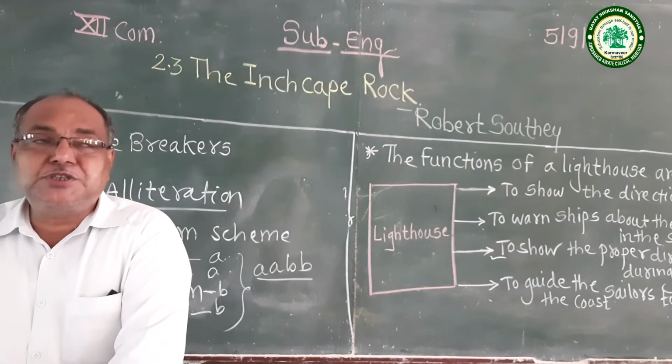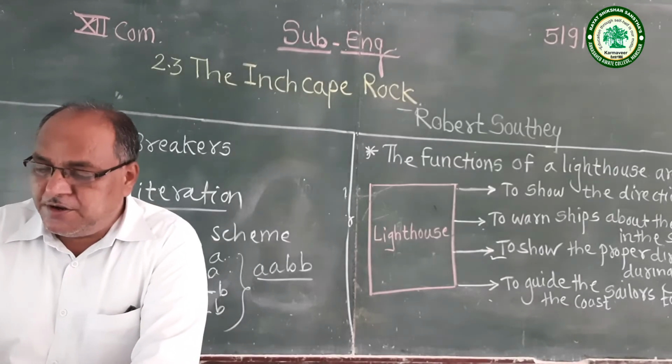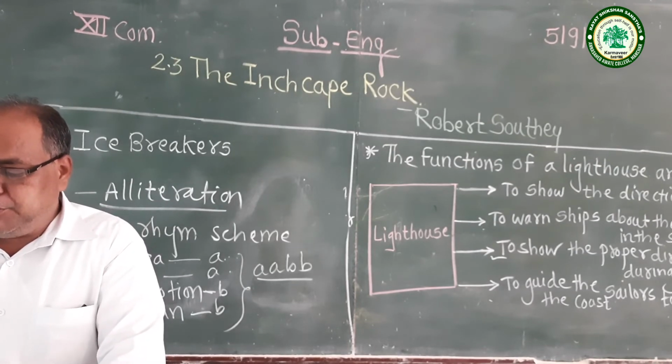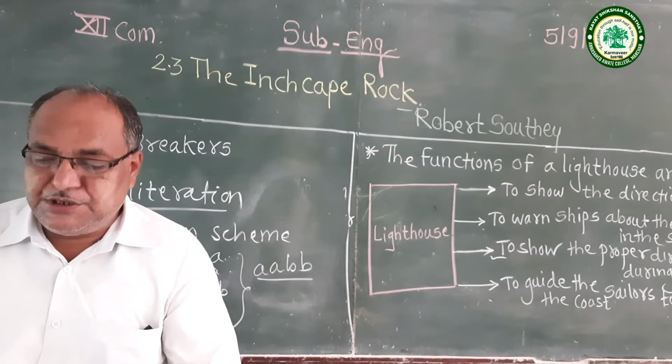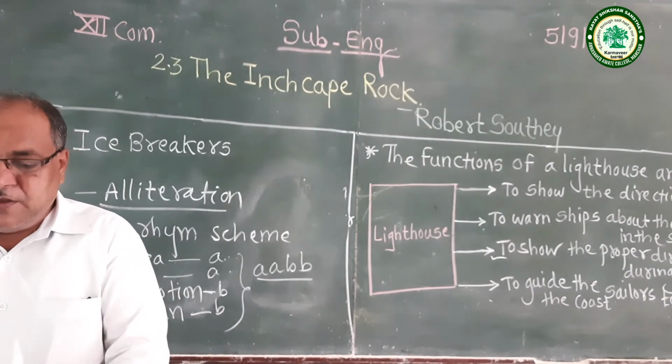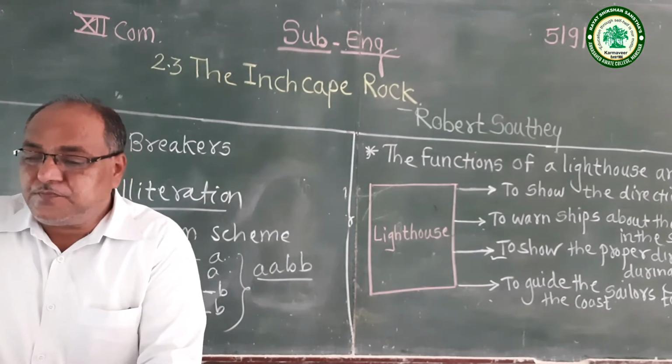There was a dangerous rock. So this is the function of Inchcape bell, mentioned by Robert Southey in the third stanza. Now the next stanza we are going to discuss. Stanza number 4.